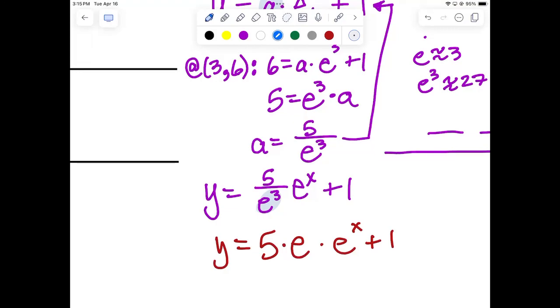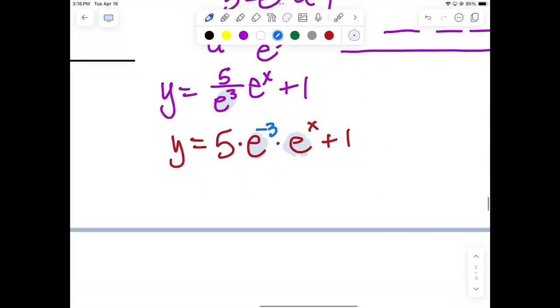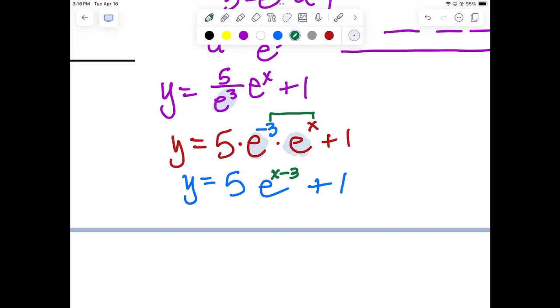When I move a factor from the top to the bottom or the bottom to the top, I have to do what with its exponent? Make it negative. Yeah. So an e cubed in the bottom is the same as an e to the negative third in the top. Why would I want to do that, you ask? Well, look here. Now I have e to the something times e to the something, right? What does the rule say? When I'm multiplying and the bases are the same, what do I do with the exponents? Well, when they're multiplied, I add them, right? If they're divided, I subtract. Now, one of them happens to be negative. So I end up with negative 3 plus x, which is the same as x minus 3.